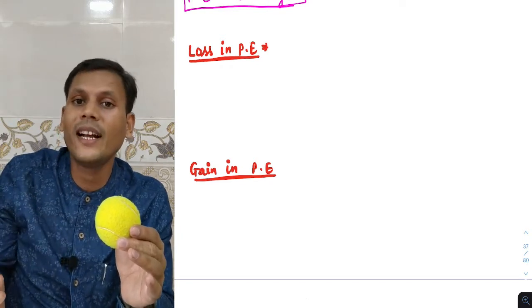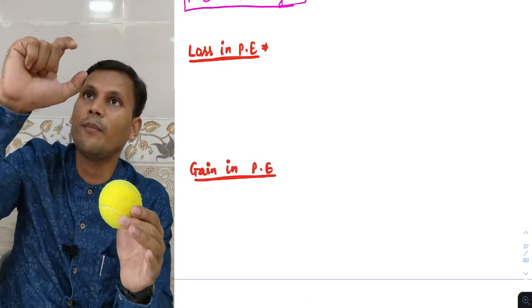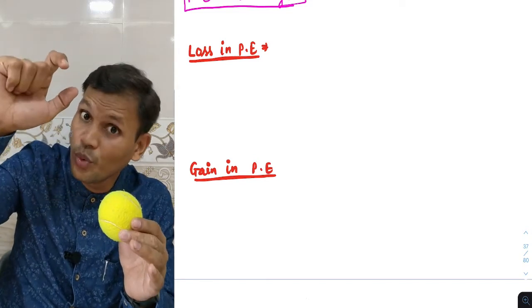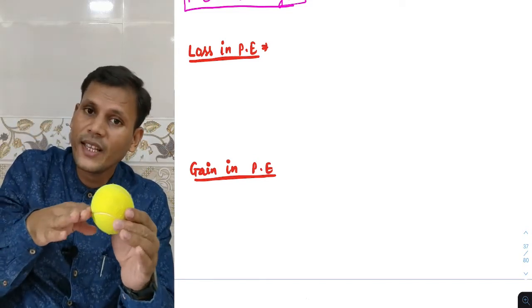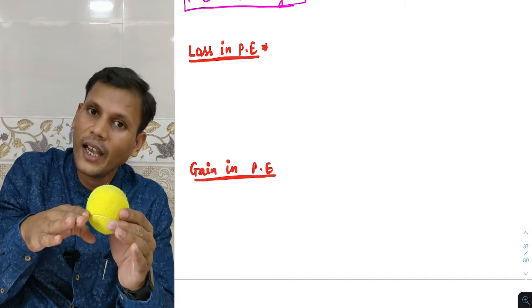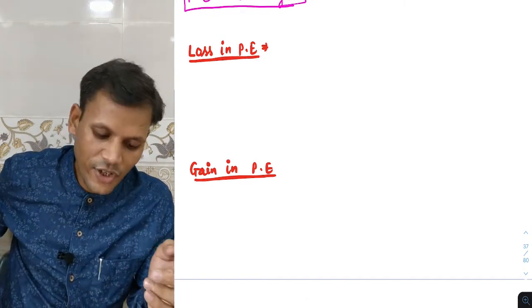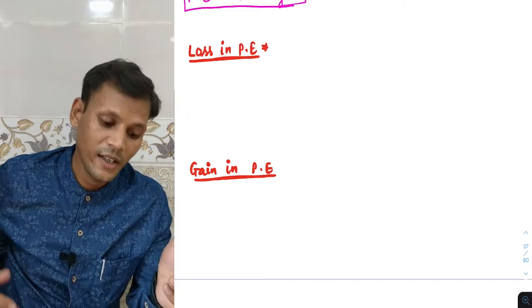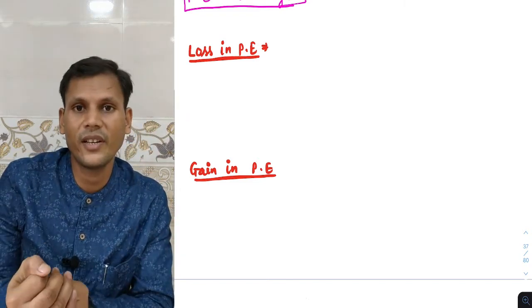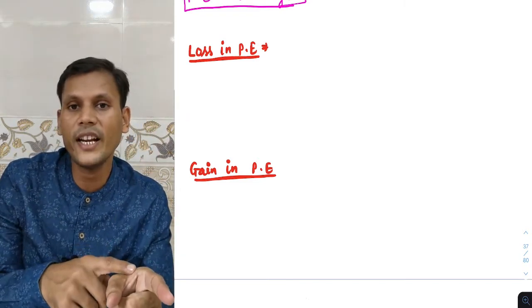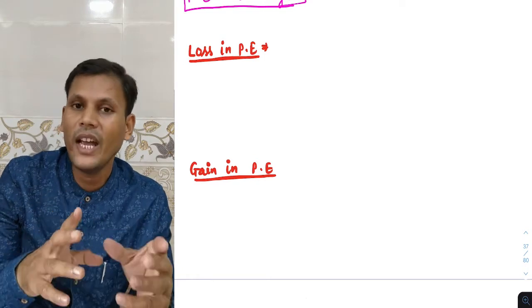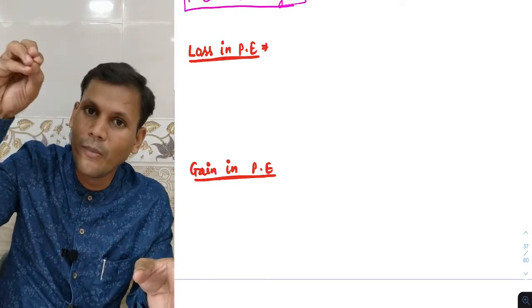And what will be that loss of potential energy? We can write potential energy at height h2 minus potential energy at height h1. So just by that we can get the loss in potential energy. Loss in potential energy occurs when the ball is dropped from a certain height.